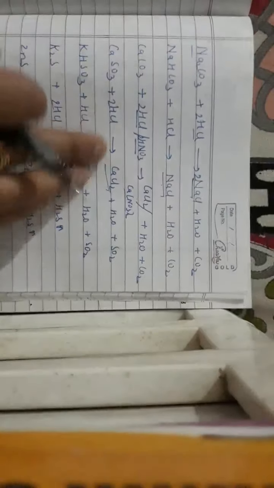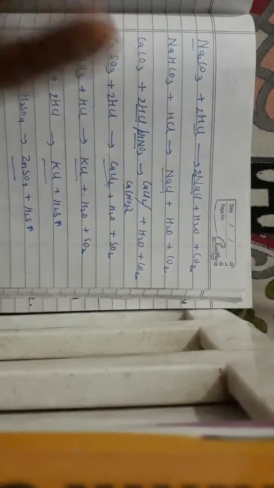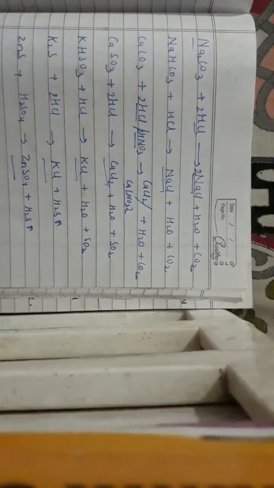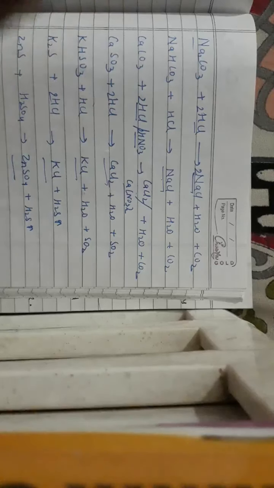So let's start the process. Before writing the equation, first you think that carbonates, sulfites and sulfides are insoluble salts, as we have studied just now. So in that case, always remember that we cannot convert an insoluble salt to another insoluble salt.